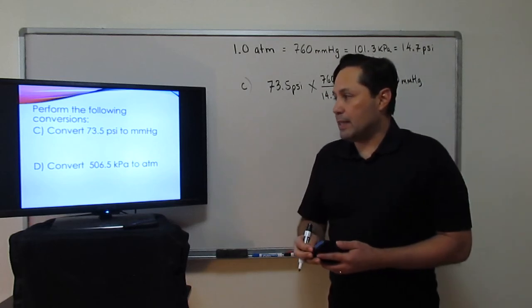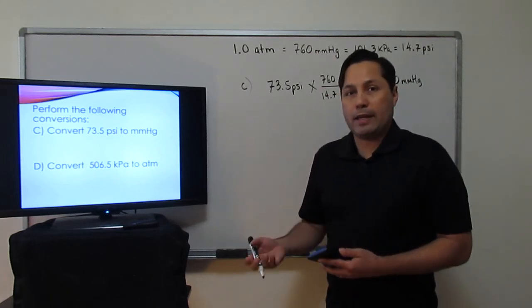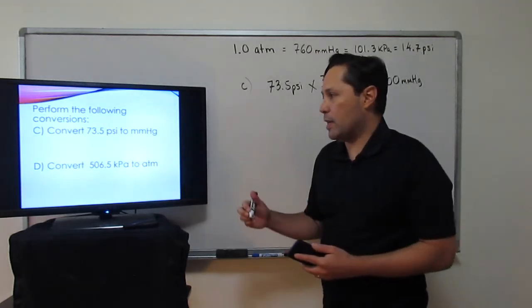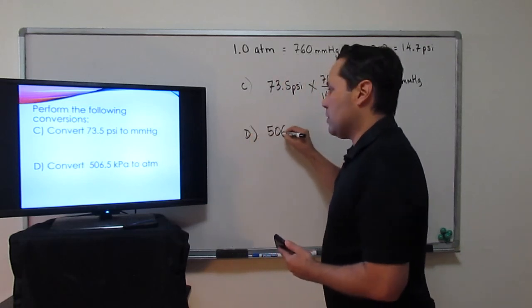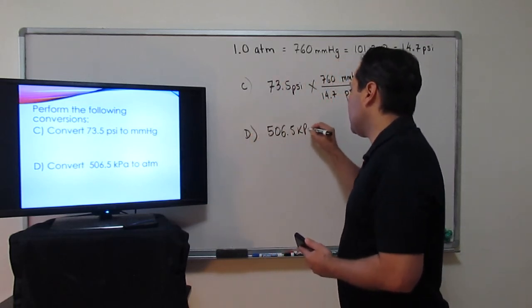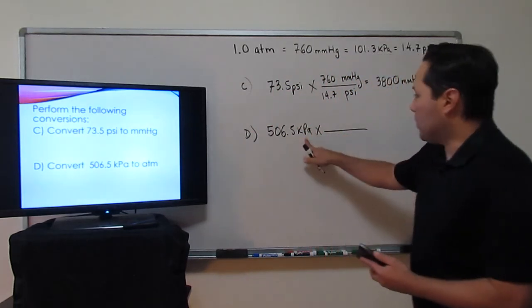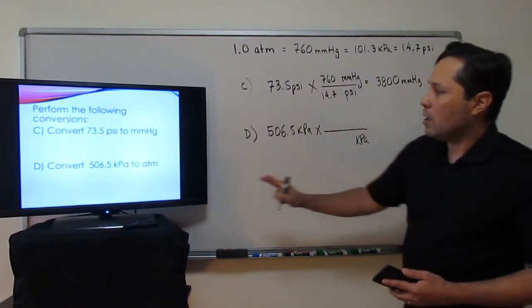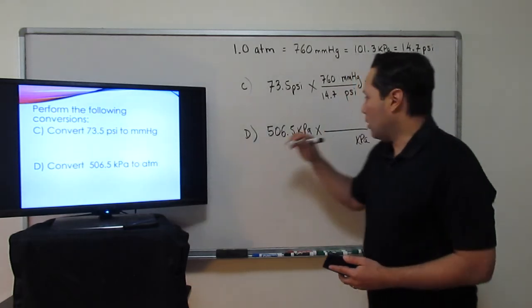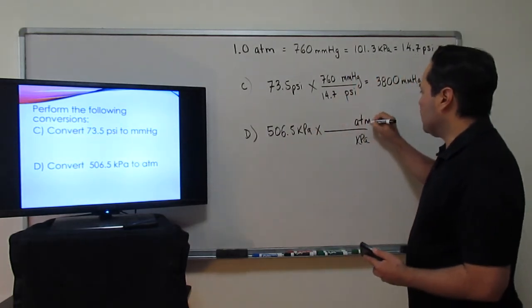Up next is the letter D. Now we're given kPa, kilopascals, and asked to switch to ATMs. So I'm going to set it up like so. Here's our given, 506.5 kPa. kPa in the denominator, the given and the denominator always match. All right, what we're solving for, our new unit, goes on the top, ATM.